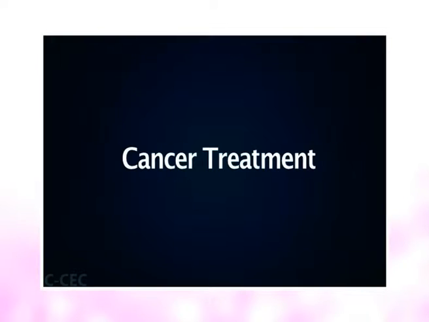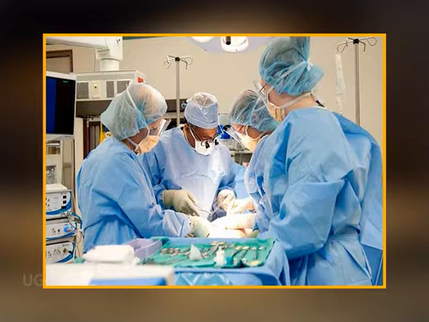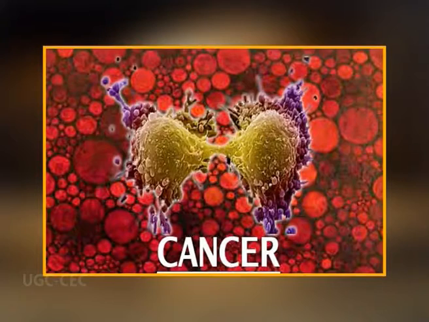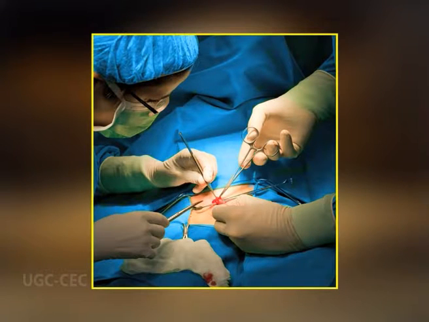Now let us know about cancer treatment. The most common treatment is surgery. Surgery is cutting away tissue from the body. Surgery is one of the main treatments for cancer. Surgery is a local treatment. It only treats the part of the body operated on. So, it may cure cancer that is completely contained in one area and has not spread. Usually, the earlier a cancer is found, the easier it is to remove.